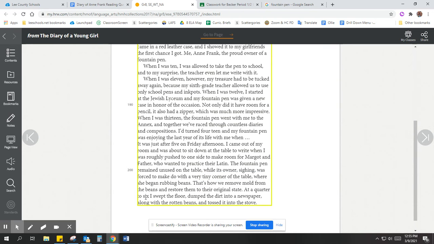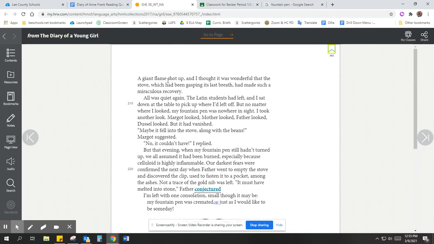Then it says, at 5:45, I swept the floor, dumped the dirt into a newspaper along with the rotten beans, and tossed it into the stove. A giant flame shot up, and I thought it was wonderful that the stove, which had been gasping its last breath, had made such a miraculous recovery. All was quiet again. The Latin students had left, and I sat down at the table to pick up where I'd left off. But no matter where I looked, my fountain pen was nowhere in sight. I took another look. Margot looked, mother looked, father looked, Dussel looked, but it had vanished.